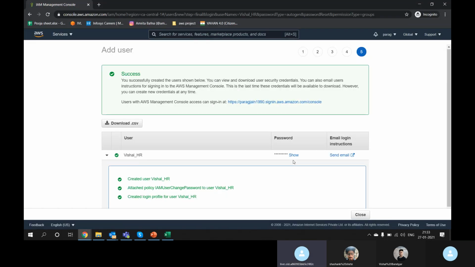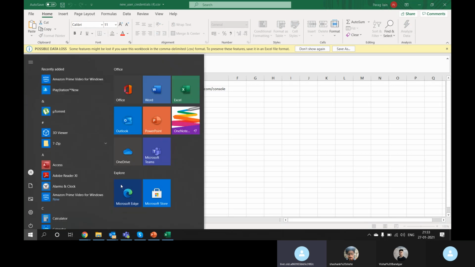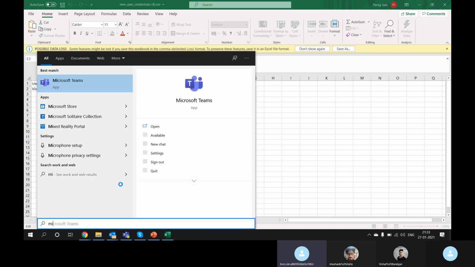Many companies mail you the password, right? So you can send the mail from here. When you create a user, you can send an email to that particular user through send email. We haven't provided programmatic access, so this is blank. And we talked about the URL, right? This is the URL from which this new user can log into my account. So I will copy this URL. I will open a new browser. Let's call Mozilla.